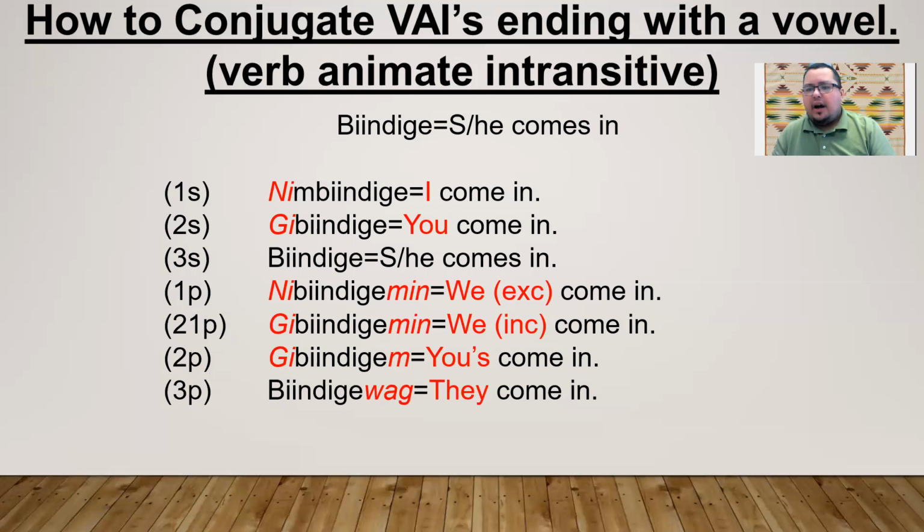Okay, so those are three examples of how to conjugate VAIs that end in vowels. In our upcoming lesson, we'll do VAIs that end with the letter M, as there are certain rules for that. We'll also do a lesson on VAIs ending with the letter N. There are certain rules we have to pay attention to there too. I hope this is helpful, useful information. If so, repeat it, listen to it again, look for the patterns. That's the only way we're going to learn, by doing things repetitively in Ojibwe.